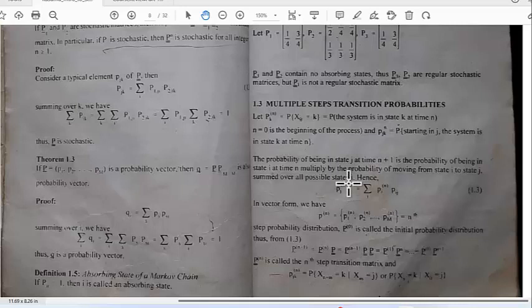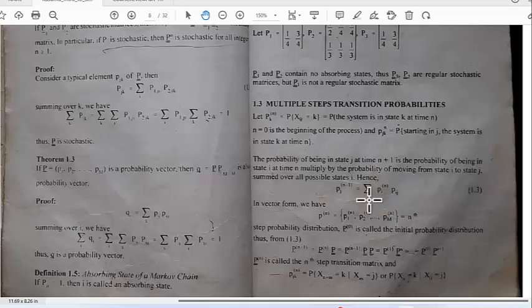Well, you are in some state at time n, and then you have to transition from that state to state j in one step. Well, that's expressed by this equation 1.3 here. I have a certain probability of being in any state i at time n, and then from that state i I need to transition to state j. So the probability of being in state j at n plus 1 is the sum over all states i of the probability of being in state i at time n times the transition probability.